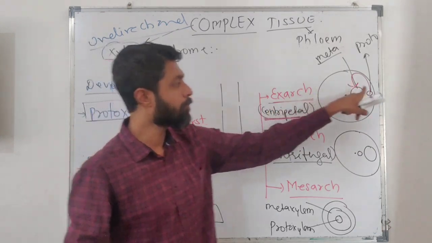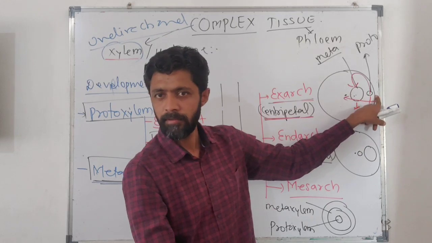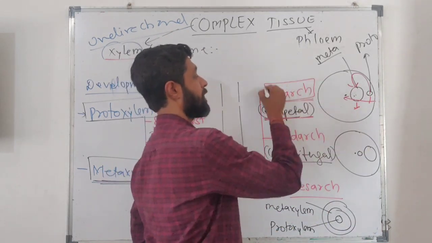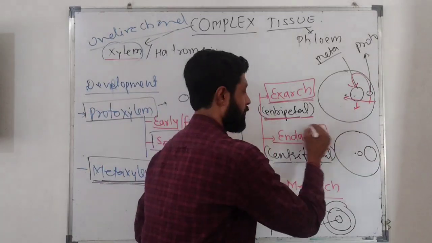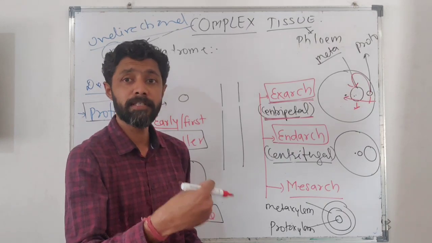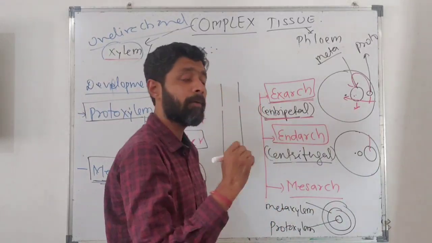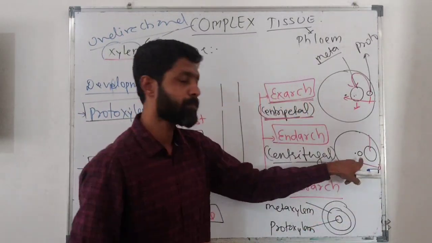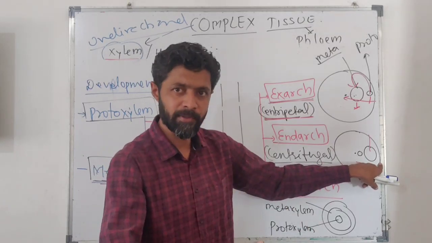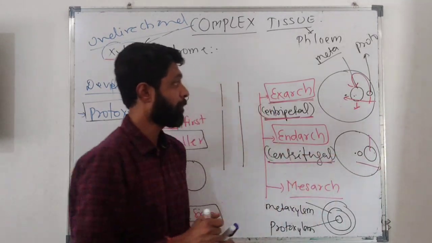Xylem, when protoxylem is on the outer side and metaxylem is on the inner side, we consider it as exarch. In endarch, protoxylem is on the inner side, near the center, and metaxylem is toward the periphery. Development is from center to periphery, because protoxylem is the early form and metaxylem is the late form. So first the part toward the center develops, and later the part toward the periphery. So we call it centrifugal.